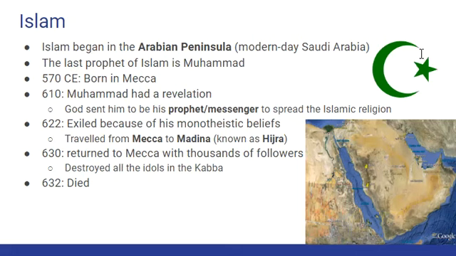Now our third and final Abrahamic religion that we need to know about is Islam. And Islam began south of Israel in the Arabian Peninsula. The people who practice Islam are called Muslim people. The founder of Islam was a man named Muhammad, and he was born about 1400 years ago.